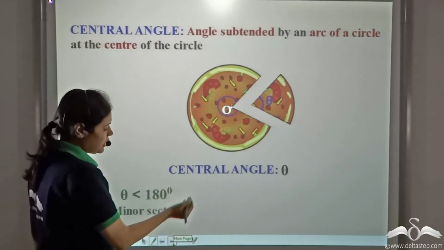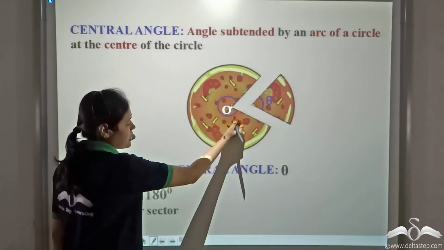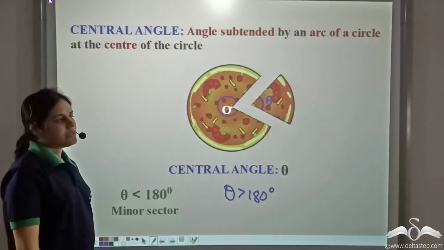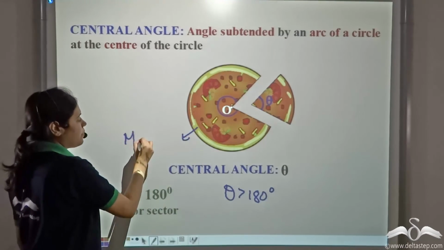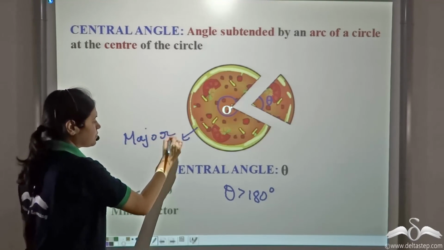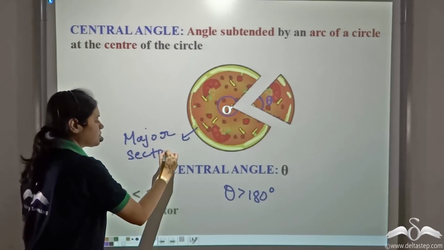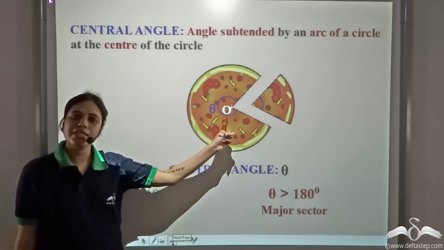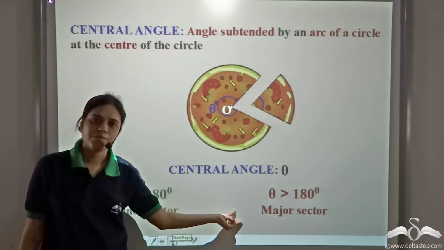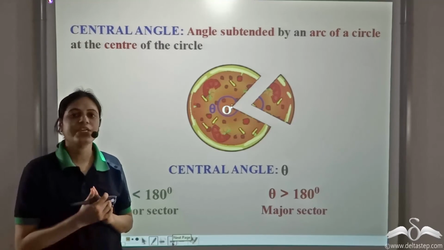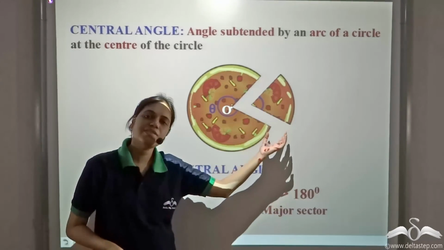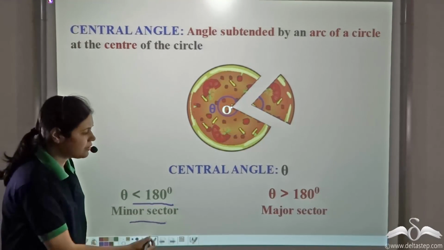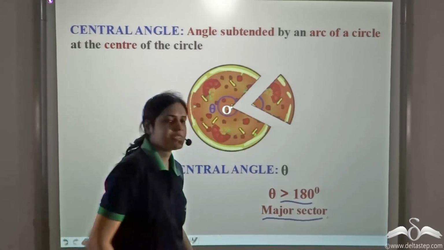Also, if the central angle theta is greater than 180 degree, then we get a major sector. So using the central angle also, we can say whether a sector is a minor sector or a major sector. If it is less than 180 degree, it is a minor sector. If it is greater than 180 degree, it is a major sector.